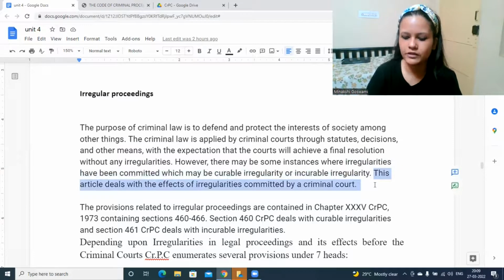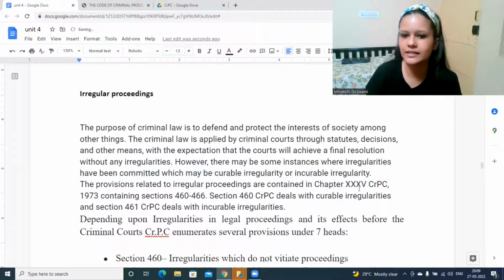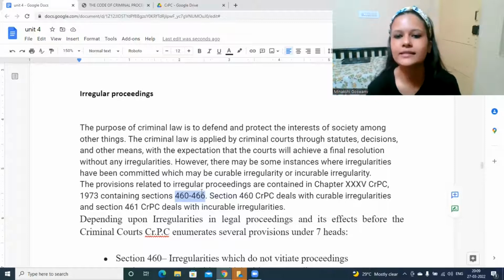And when we talk about irregularities, this is given in chapter 35 of CRPC, sections 460 to 466, which talk about these irregularities.